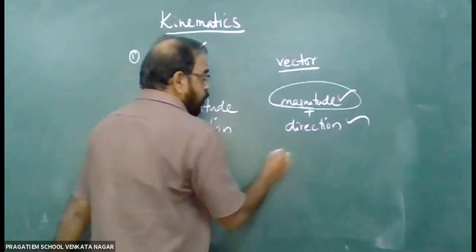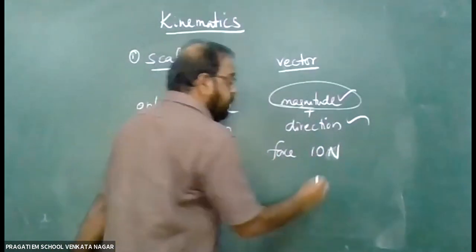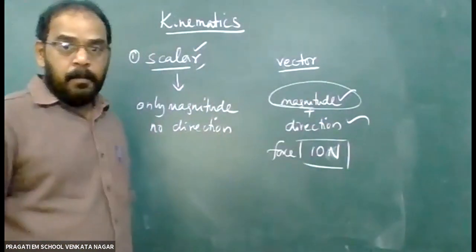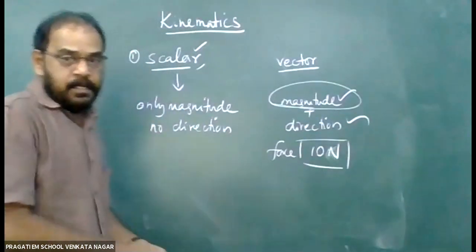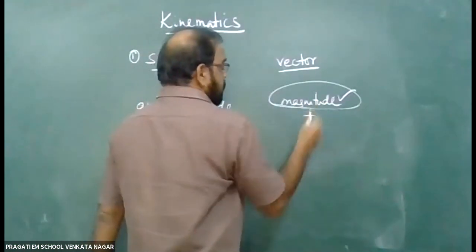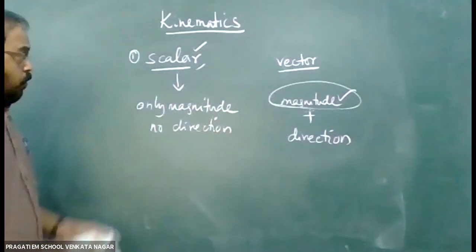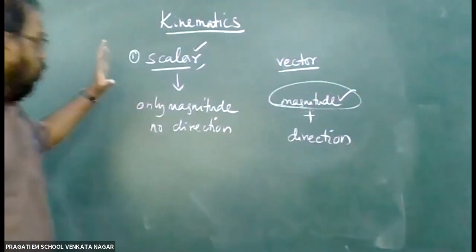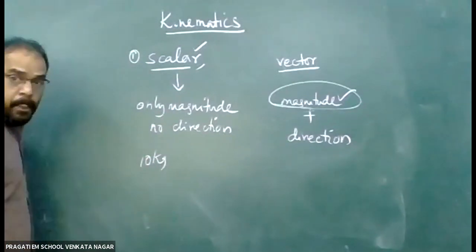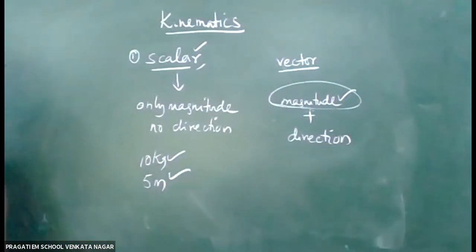For example, a force of 10 Newton acting towards the right side. Here, this 10 Newton is called the magnitude. Magnitude means the numerical value, the numerical number. So a vector quantity means which has both magnitude and direction. Physical quantities which have only magnitude, only a particular number, like a mass of 10 kg, a length of 5 meter, these types of quantities are scalar quantities.